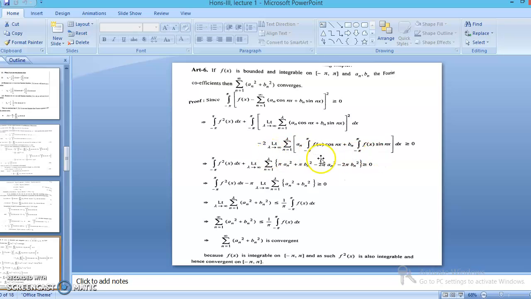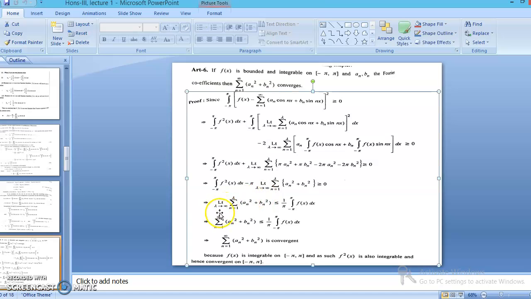In this case, this term, integral from minus pi to pi of f(x) cos nx, is the value of the Fourier coefficient pi a_n. Similarly, this is the value of the Fourier coefficient pi b_n. So this term becomes pi a_n squared and this becomes pi b_n squared. After compiling these terms, we get this one. Then as lambda approaches infinity, summation of a_n squared plus b_n squared is less than or equal to 1 upon pi times the integral from minus pi to pi of f squared dx.